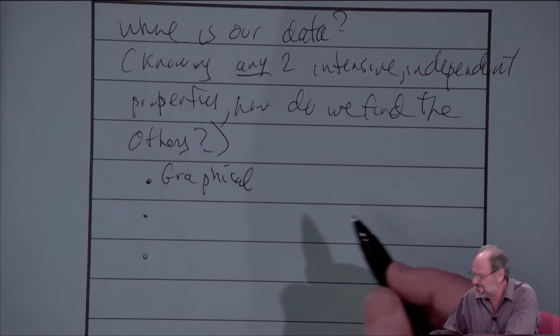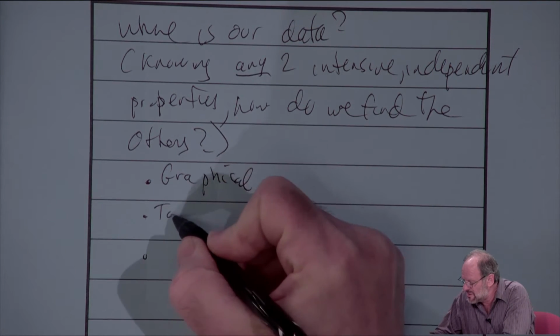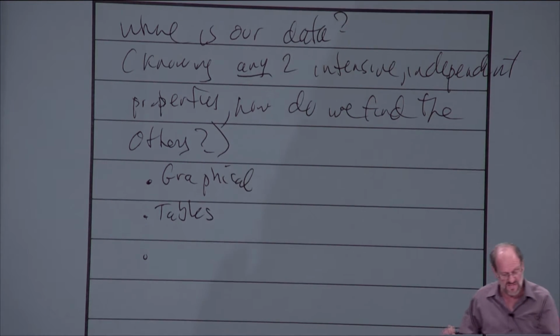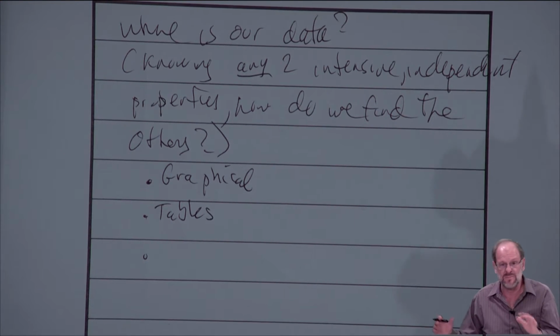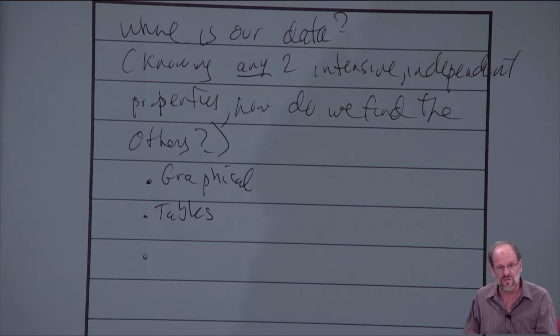Not always practical. Another way to do this is by the use of tables. Data has been collected in laboratories. It's been correlated, and it's been put into tabular form. So this is another common way to get data.